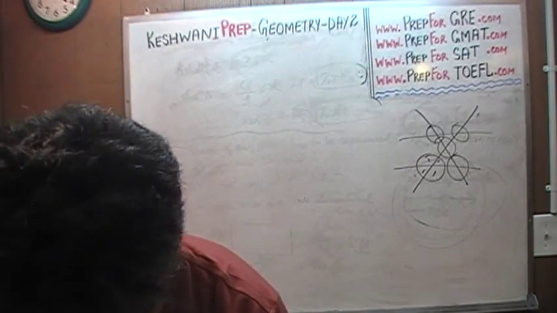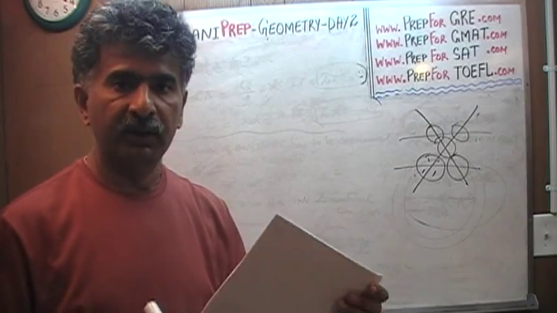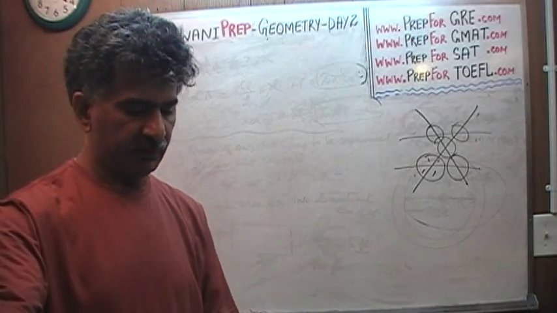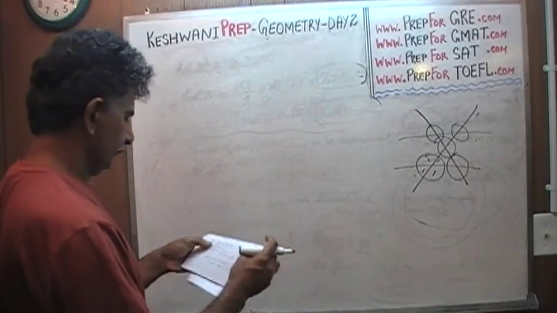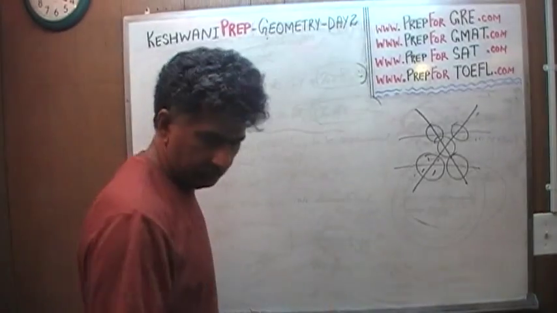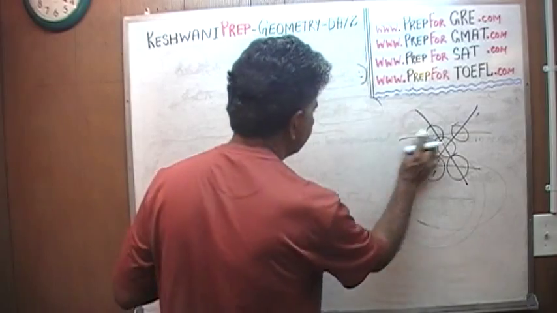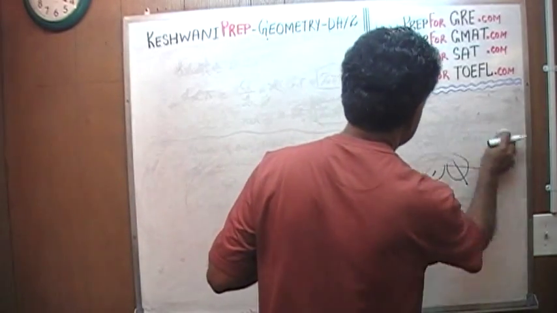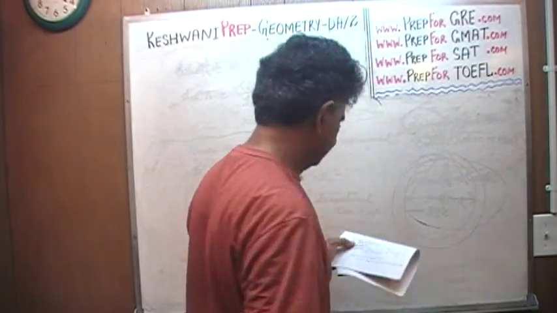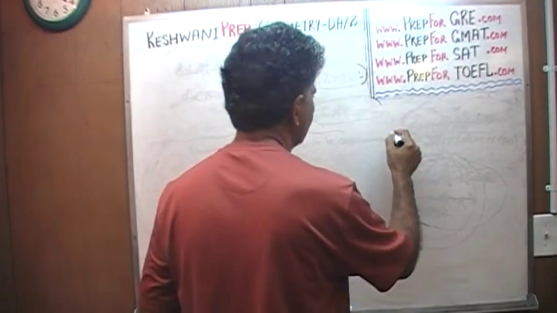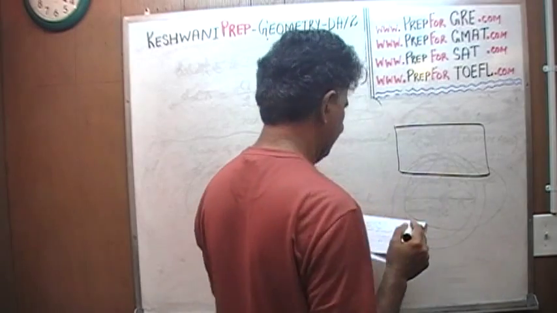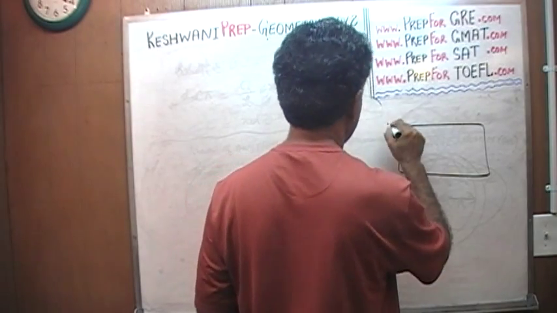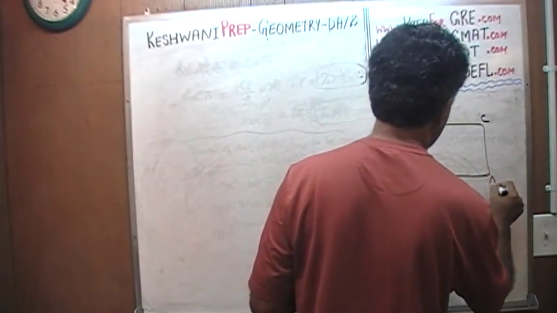Enough of the talk. Let's do a couple of examples dealing with the concept of the area of the circle and the circumference of the circle. So here's a rectangle ABCD that is given to us.